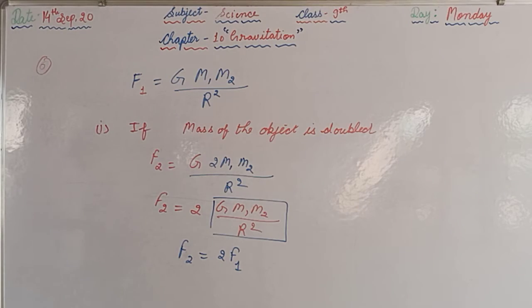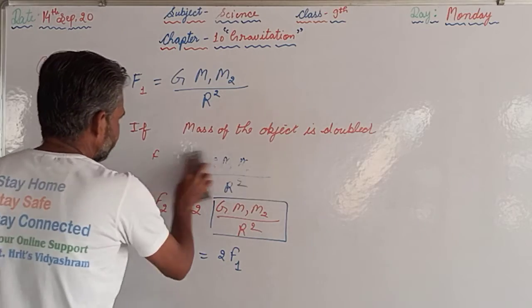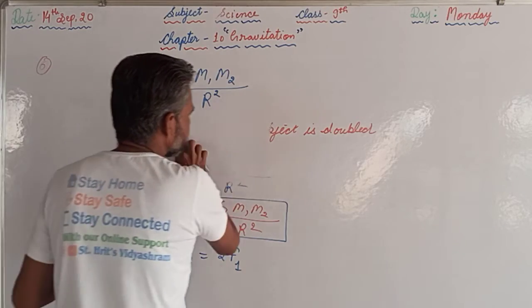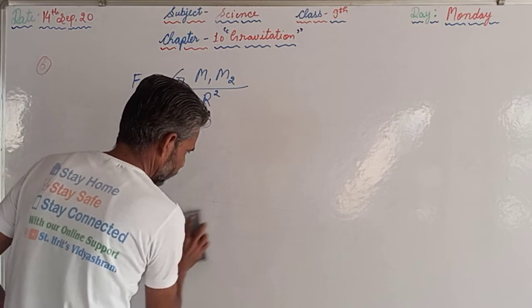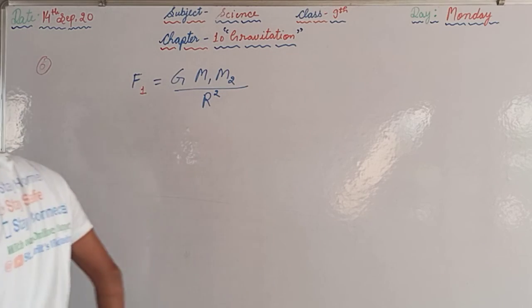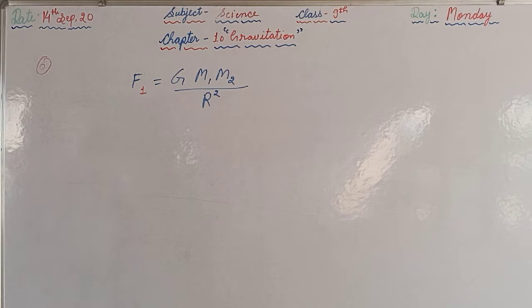So now the second part. In the second part, the distance between the objects is doubled and tripled.